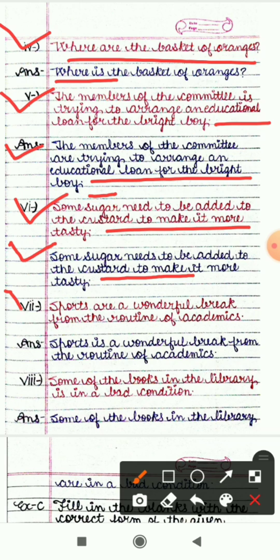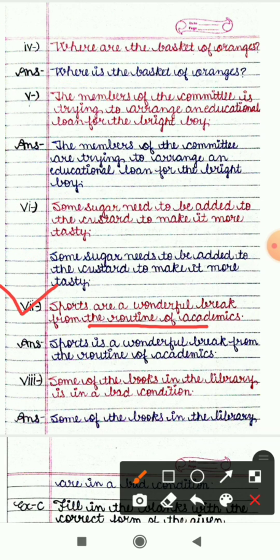Seventh sentence is: sports are a wonderful break from the routine of academics. Here the rule will be applied, that is, if a noun is ending with s, it doesn't mean that it will be considered as plural. So sports will be considered as singular, and according to a singular subject there will be "is". So the correct sentence will be: sports is a wonderful break from the routine of academics.